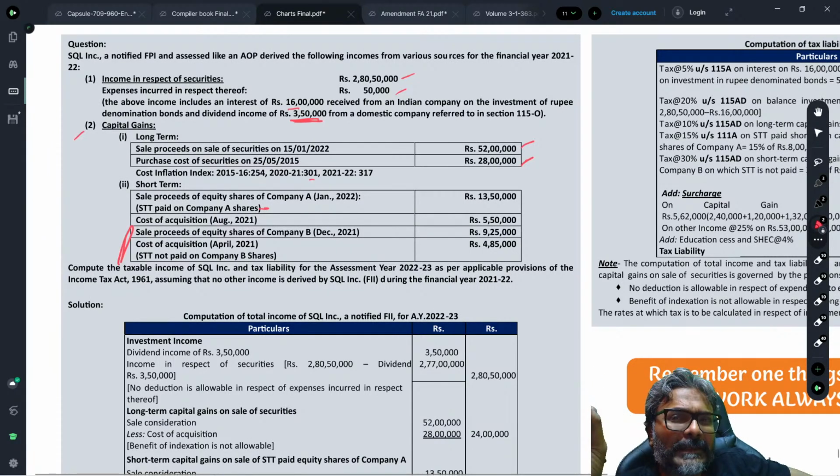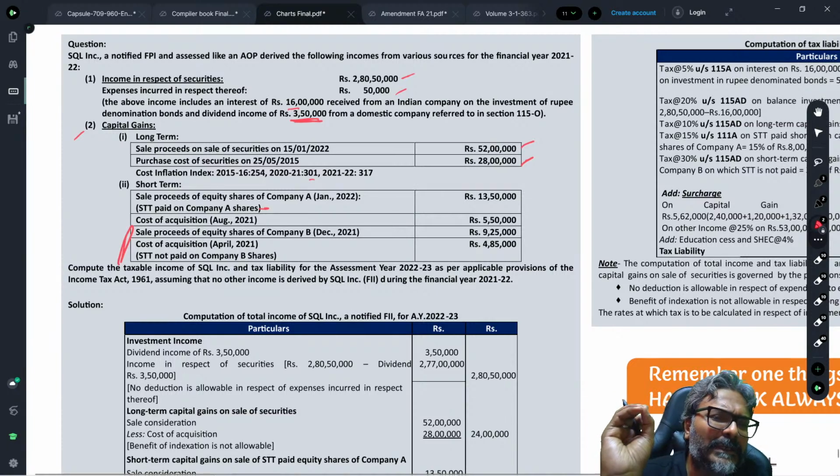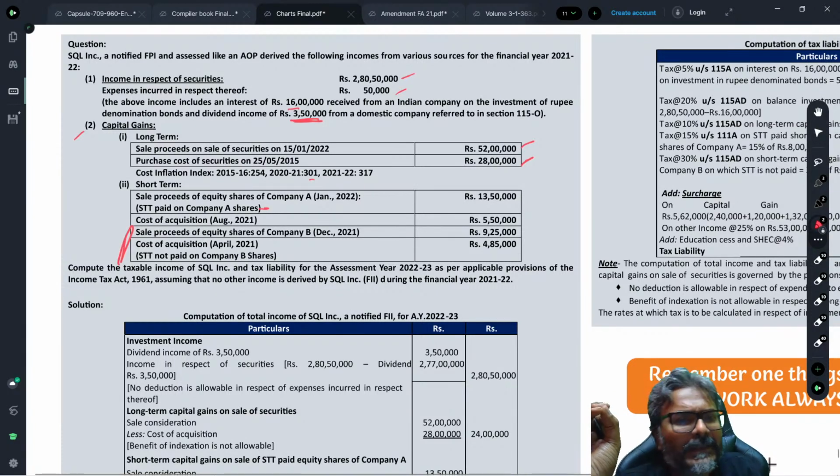Because it is a capital gains on the transfer of security, therefore we shall say that.